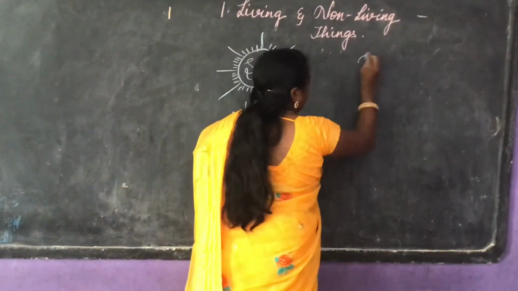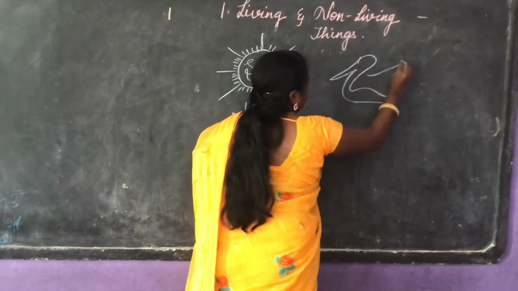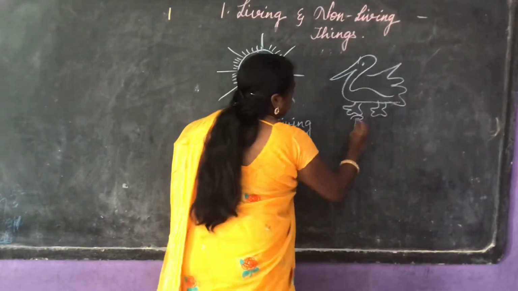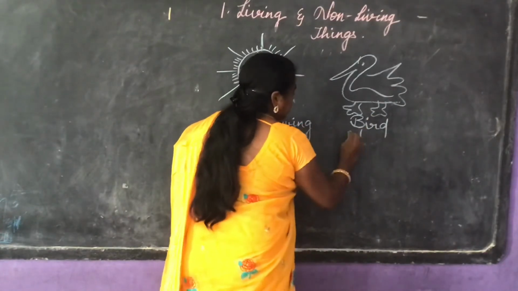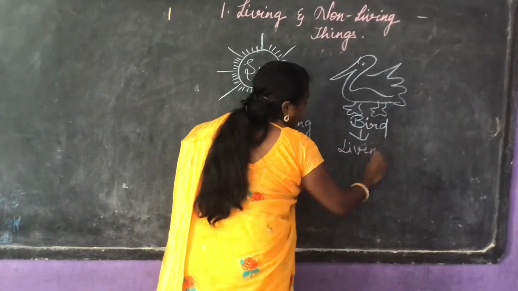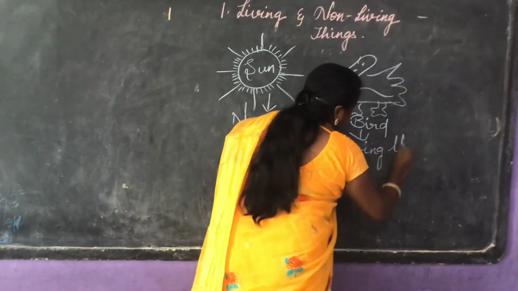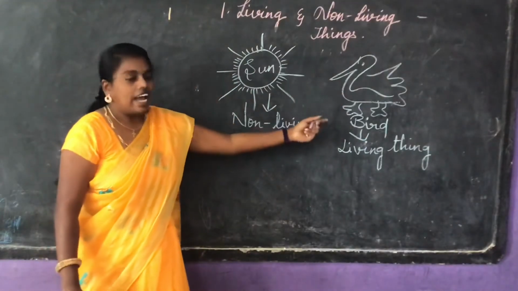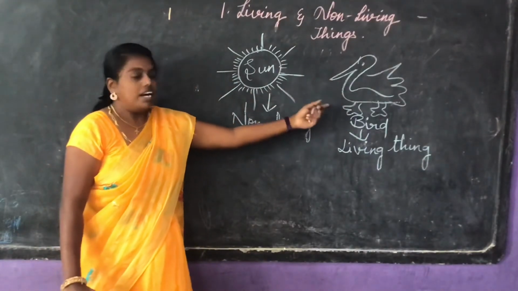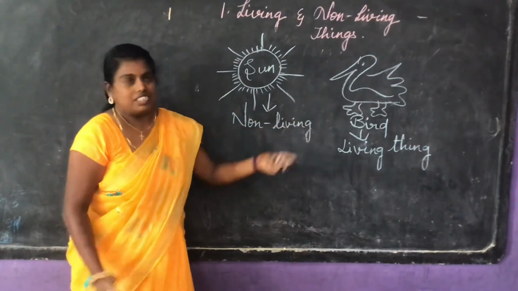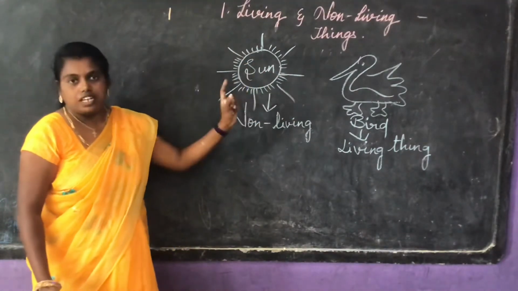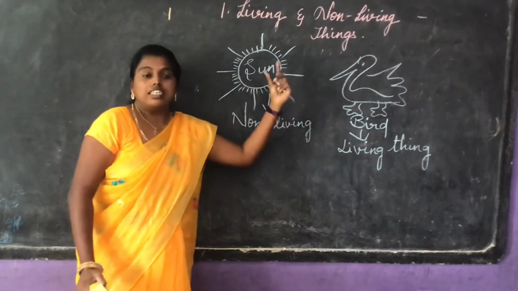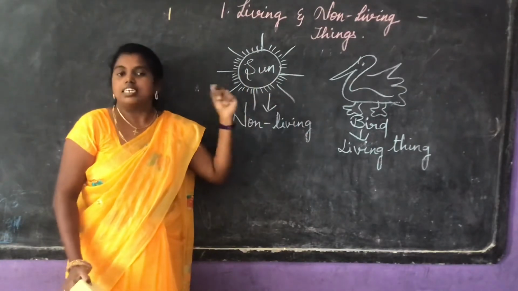Whereas coming to an animal or a bird, this is a living thing. It is also a natural thing, but this classification is nothing but living thing. This bird can grow, reproduce, feed, and walk from one place to another place. This is the difference within natural things. In natural things, we can see different kinds like non-living and living things. The things which occur in nature are called natural things.